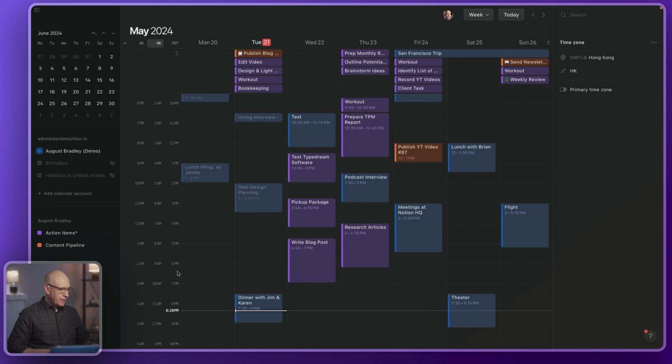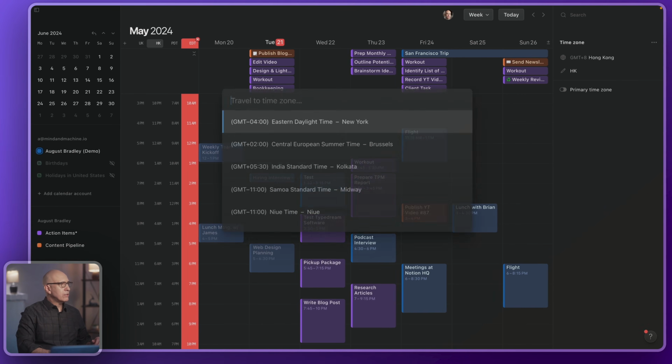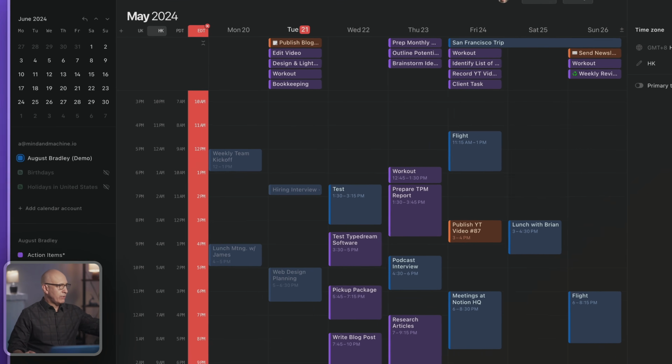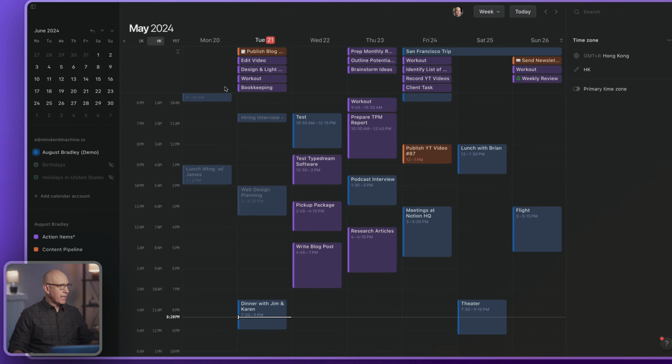Beyond that, if you just hit Z on your keyboard, which is one of our keyboard shortcuts, you can transform your view of your calendar to the view of any other time zone. So if you want to think and view it the way that one of your international colleagues might view it, or a friend or family around the world, you could just hit Z and it opens up this window. I could hit Eastern time and it has now given me a red column on the left to let me know we're looking at Eastern time. And all of the times are now on the East Coast time in the US. I'm on the Pacific Coast, so that's a great view. We could change it to any time zone we want. Hit escape and it goes away.